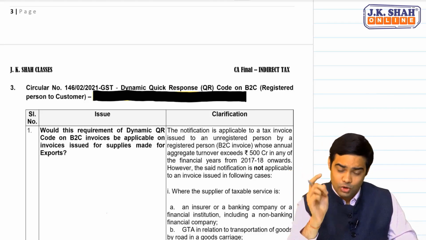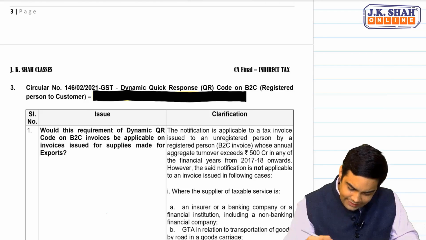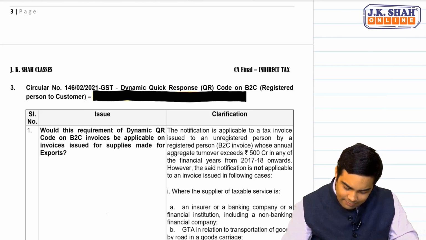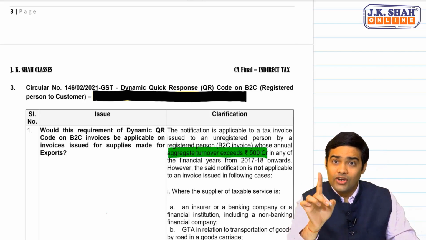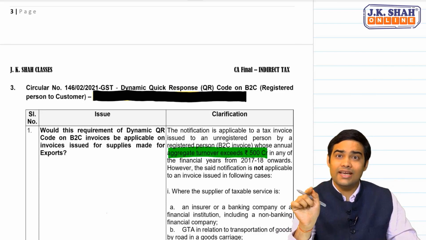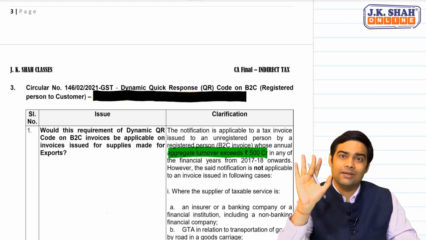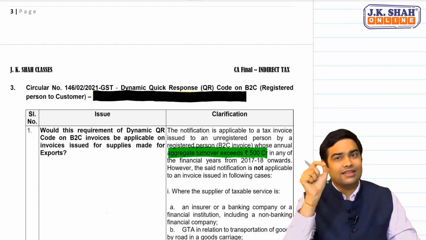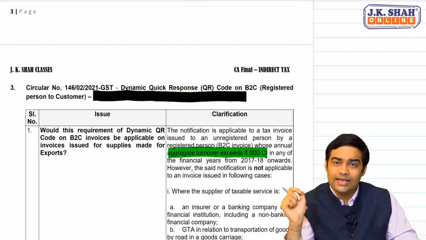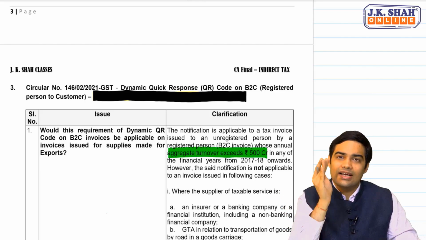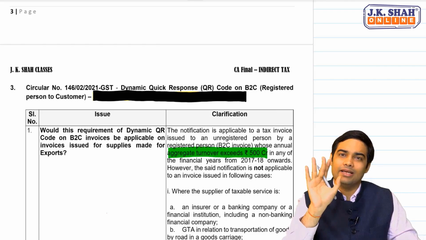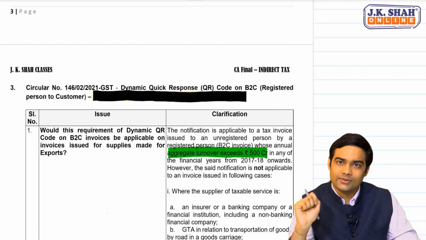First and foremost, even today, this provision is applicable if a person's aggregate turnover exceeds 500 crore. For your exams, B2B invoices, the limit has been made as 50 crores, with effect from 1st April 2021. But in respect of dynamic QR code, even today, the limit remains 500 crores.